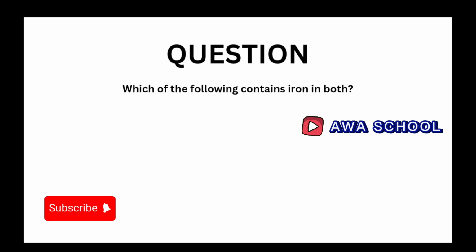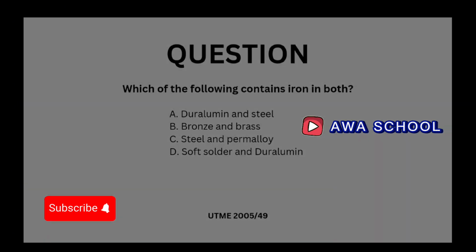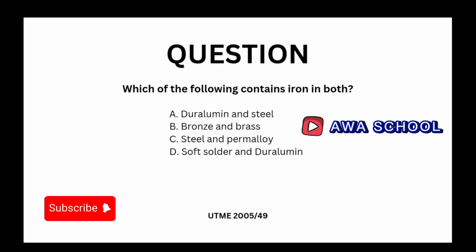Now, which of the following contains iron in both? A, duralumin and steel. B, bronze and brass. C, steel and permalloy. D, soft solder and duralumin. For bronze and brass, this cannot be the answer. Why? Why can bronze and brass not be the answer? Remember, we said that anytime we use the word Brazil, it means that we are talking about brass.